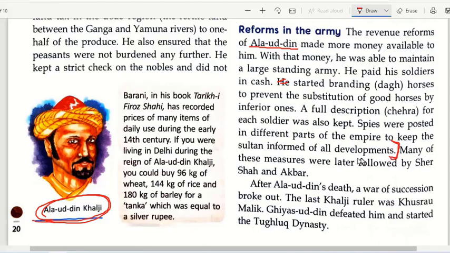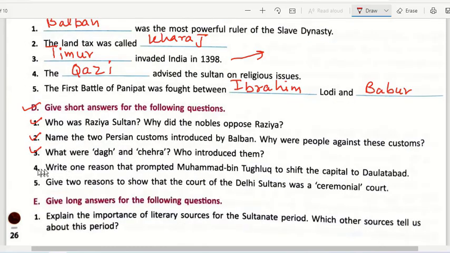The second part of the question is asking how he implemented these. So in that case, your answer has to be, spies were posted in different parts of the empire to keep the Sultan informed of all the developments. He implemented them by having spies. Spies, the SPY spelling, are the people we call jasoos.